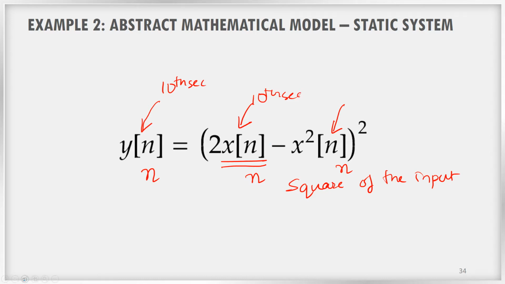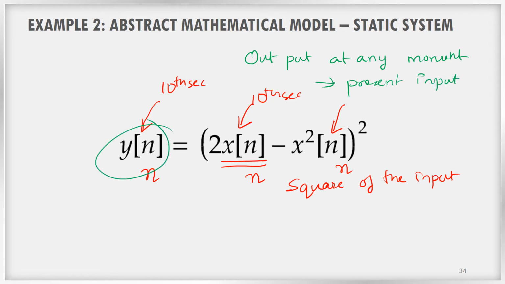Here you can see this particular system is also depending, at any moment in time, only on the present input. Otherwise, we can say the present output, maybe the 10th second output, is depending only on the 10th second input.